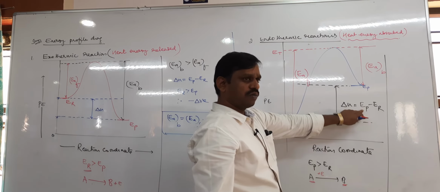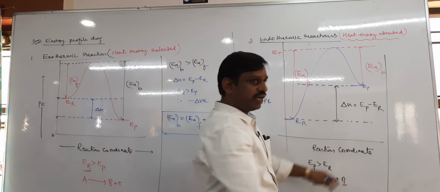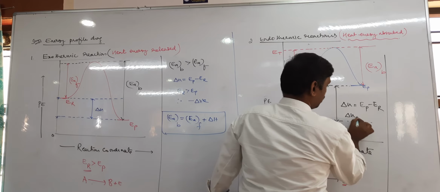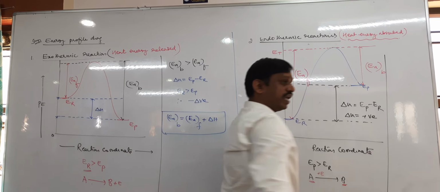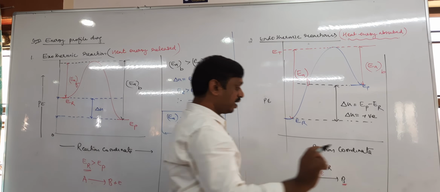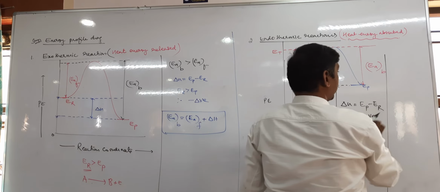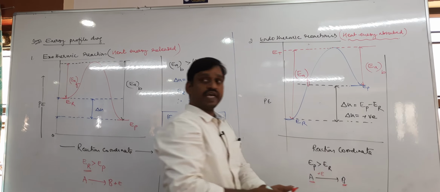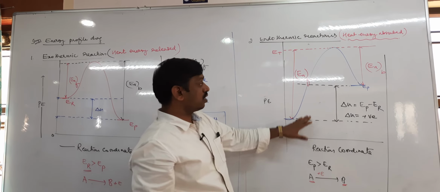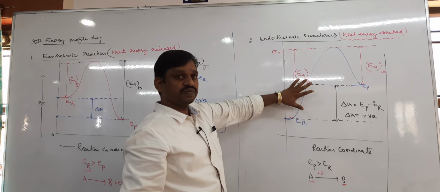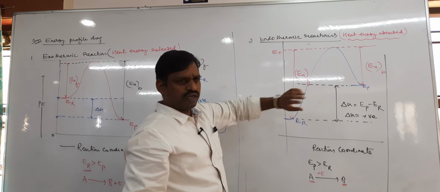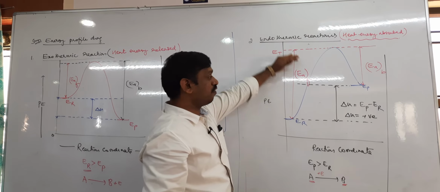Product is more. So more minus less, obviously delta H is positive. That's why for an endothermic reaction delta H is positive. But actually we want the relation between EAF, EAB and delta H. In case of an endothermic reaction, EAF is more. If you are able to remember this one point, you can do this. EAF is more.